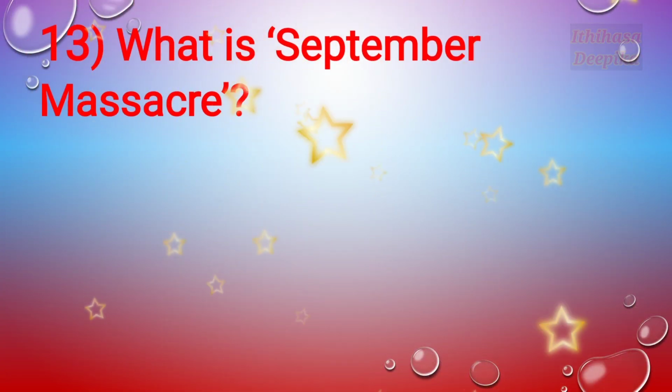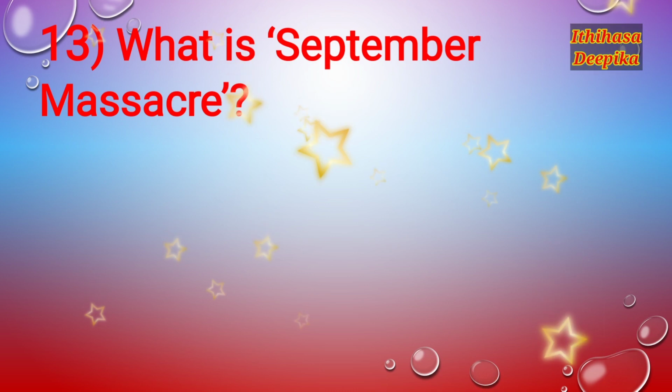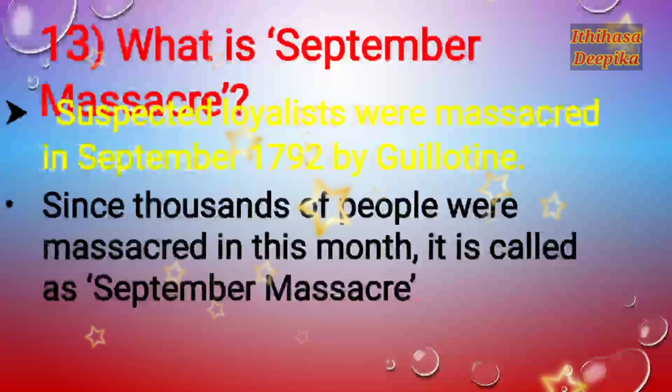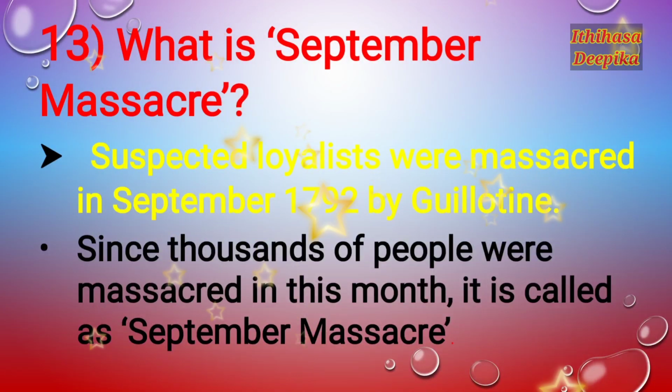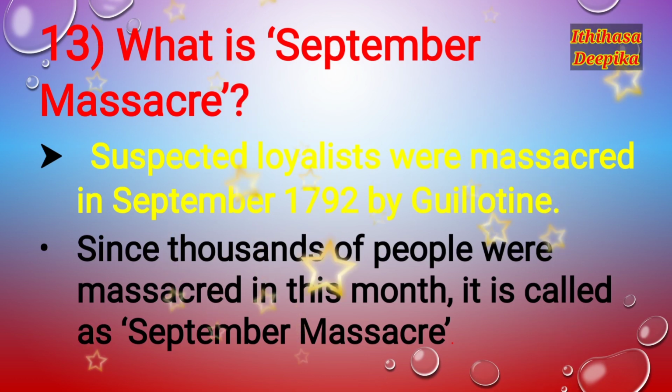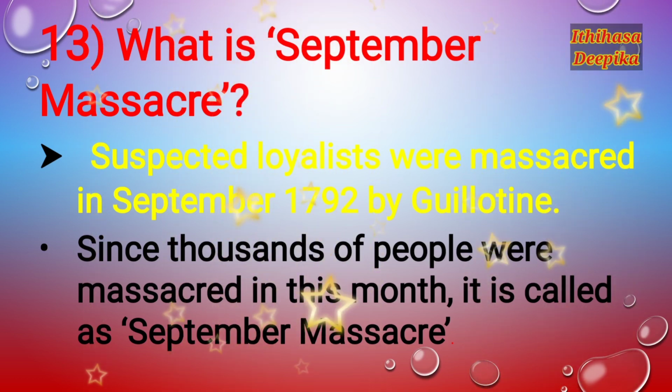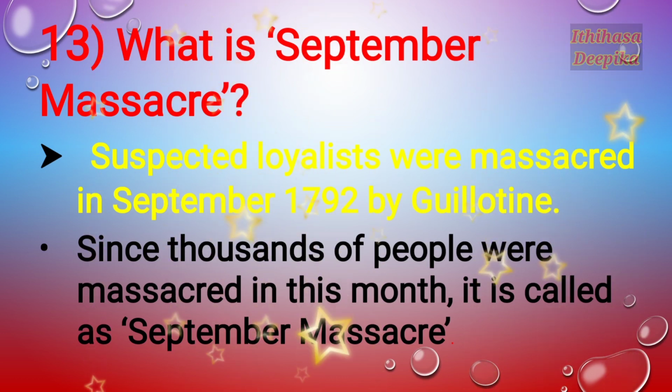Question number 13. What is the September Massacre? The suspected loyalists, the supporters of King Louis XVI, were massacred in September 1792 by guillotine.